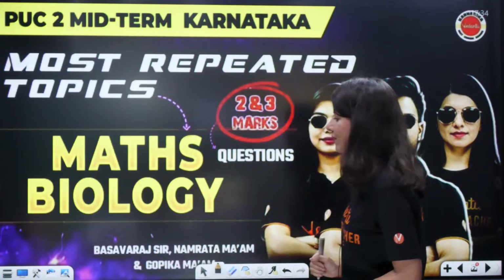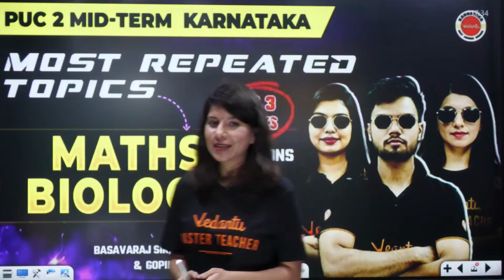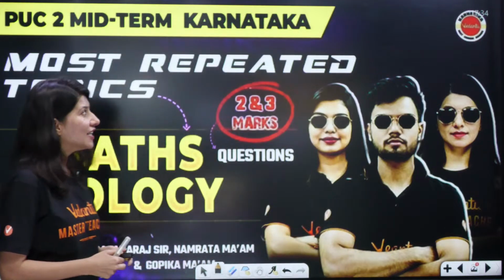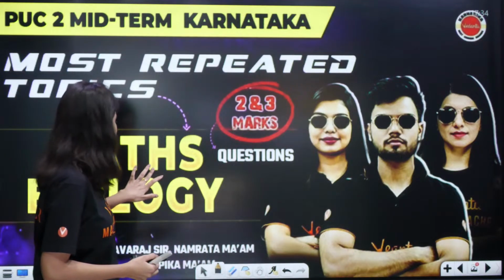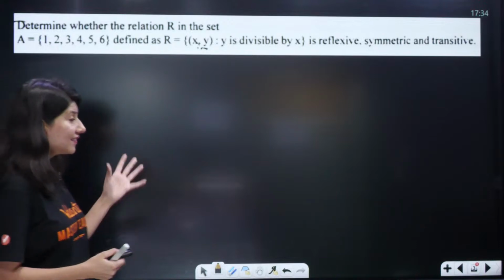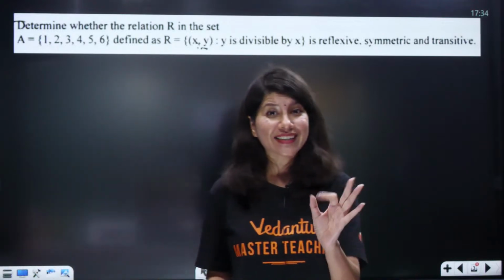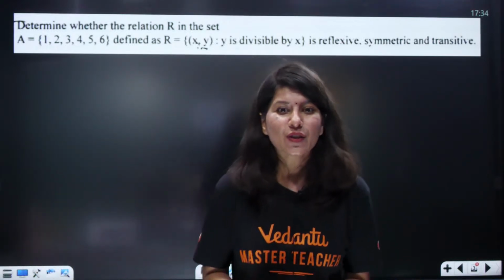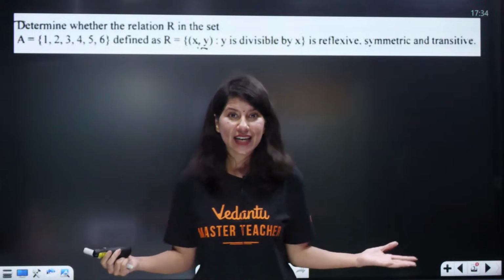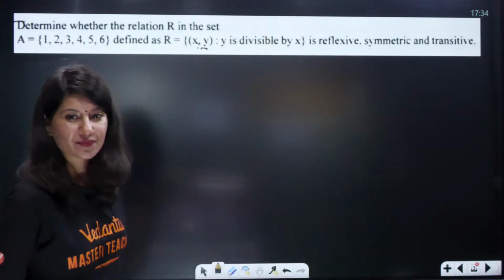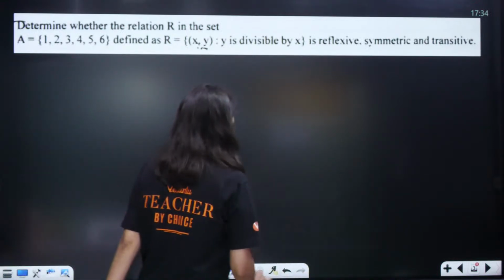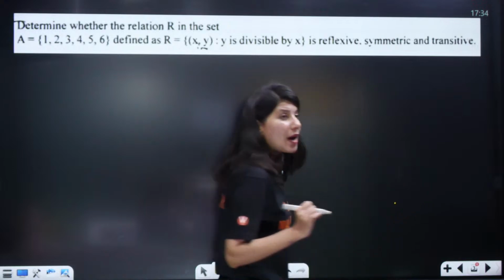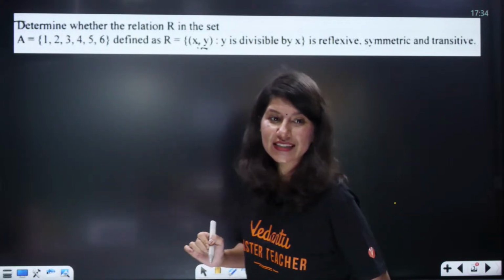So we will start with the very first question. You know your syllabus, right? So we'll start with the very first question from mathematics, and this is, by the way, from the topic relations. Okay. So you know reflexive, symmetric, transitive, right? How many of you know about reflexive, symmetric and transitive?